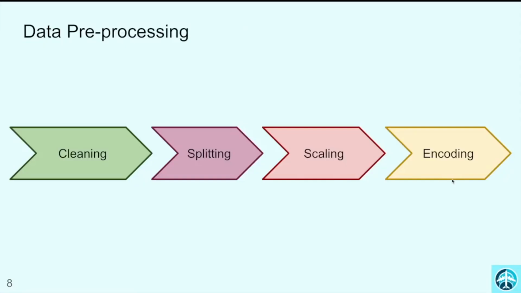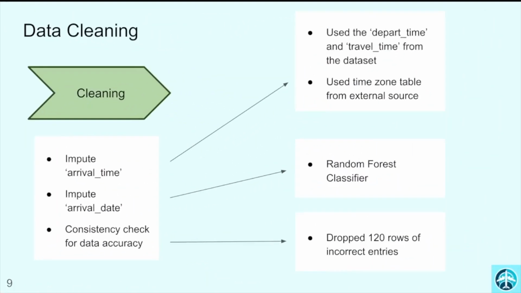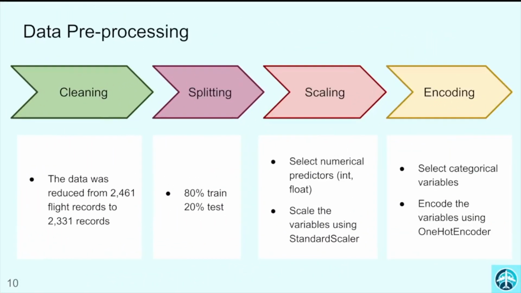In data pre-processing, we follow our steps in this order: data cleaning, splitting, scaling, and encoding. For data cleaning, we perform three major imputations to the data. First, we calculate arrival time information using existing data. Second, to address missing data in arrival date, we employ a random forest classifier, imputing values based on all other predictors. Additionally, we conducted data consistency checks for the dataset, leading to the removal of approximately 120 records as they are recorded incorrectly. Following the cleaning process, we proceeded with data splitting, reserving 80% for the training and validation. We also performed standard scaling on numerical features and one-hot encoding for categorical variables.